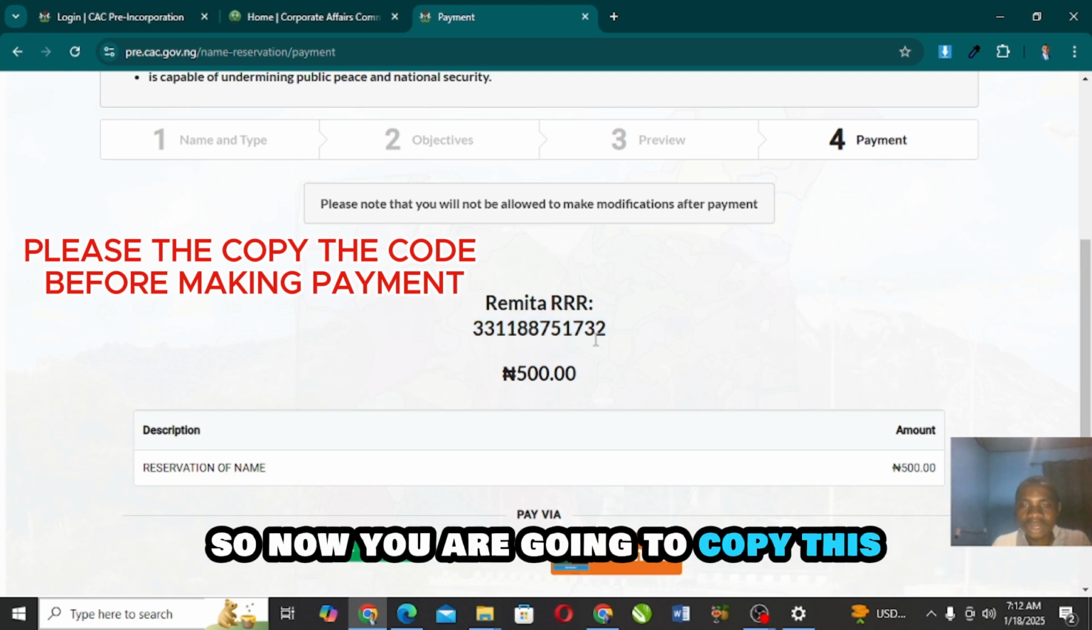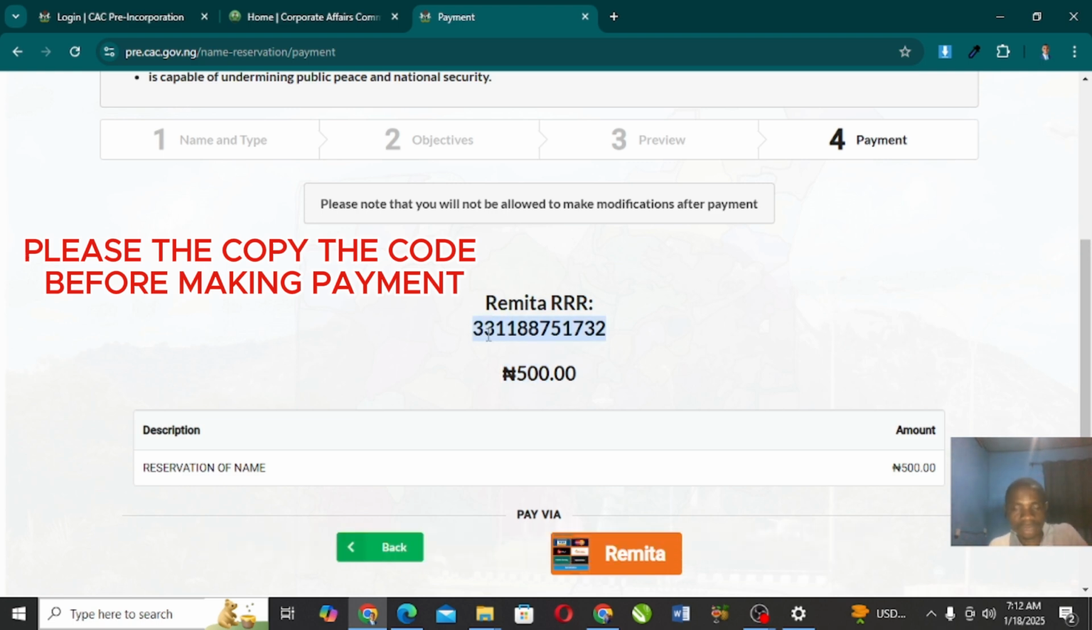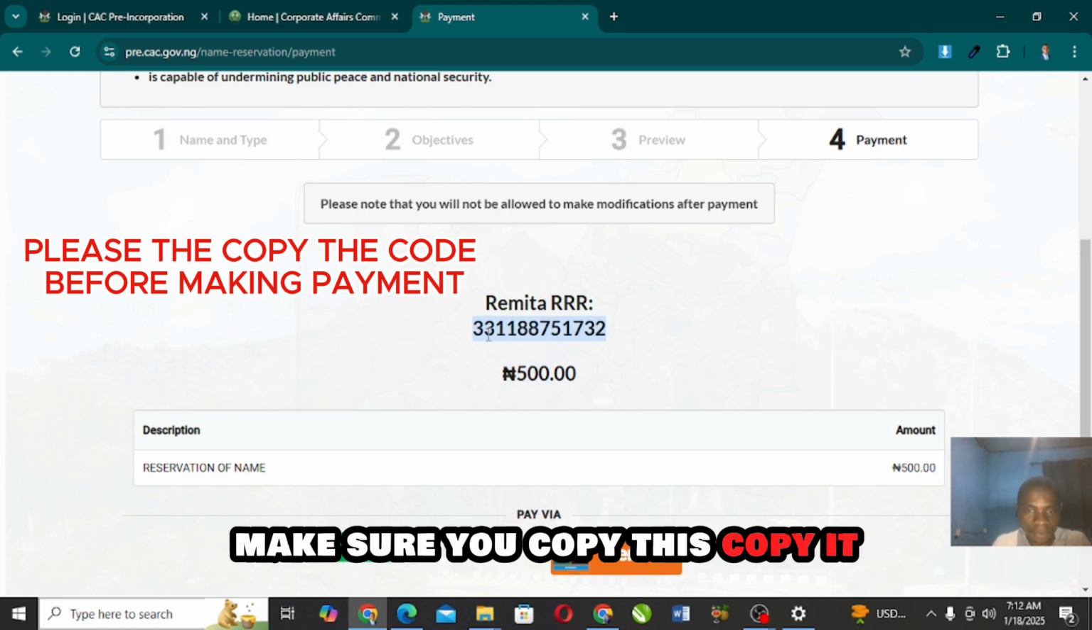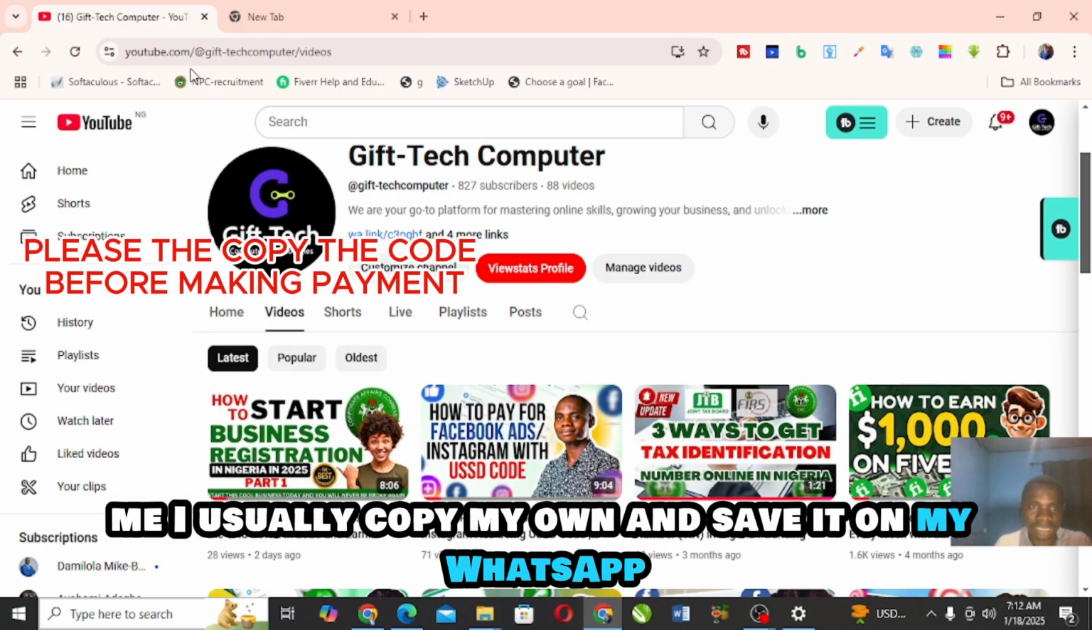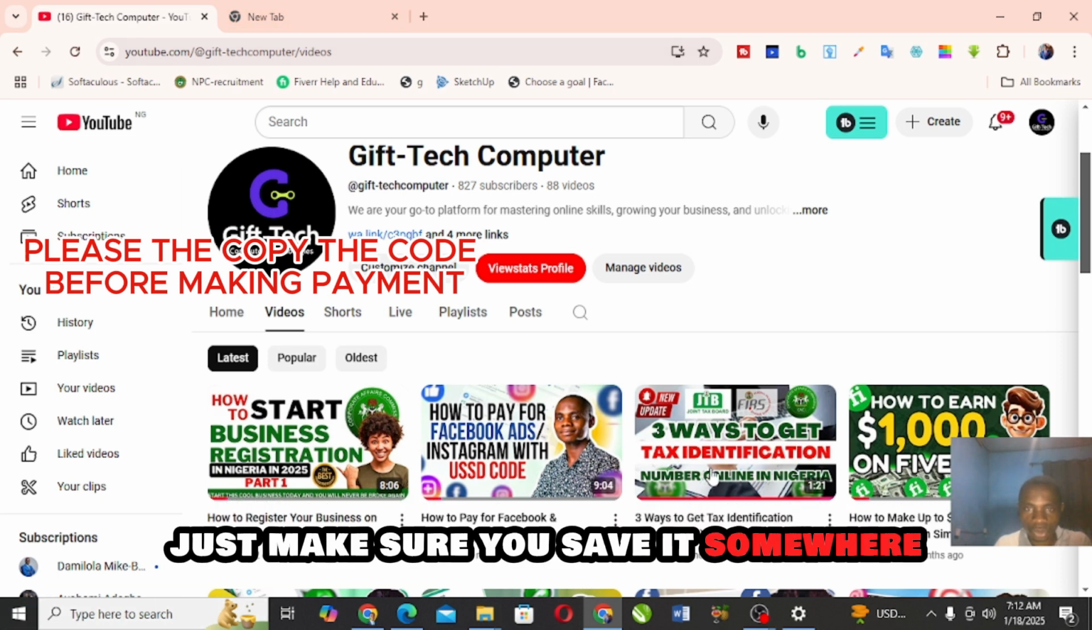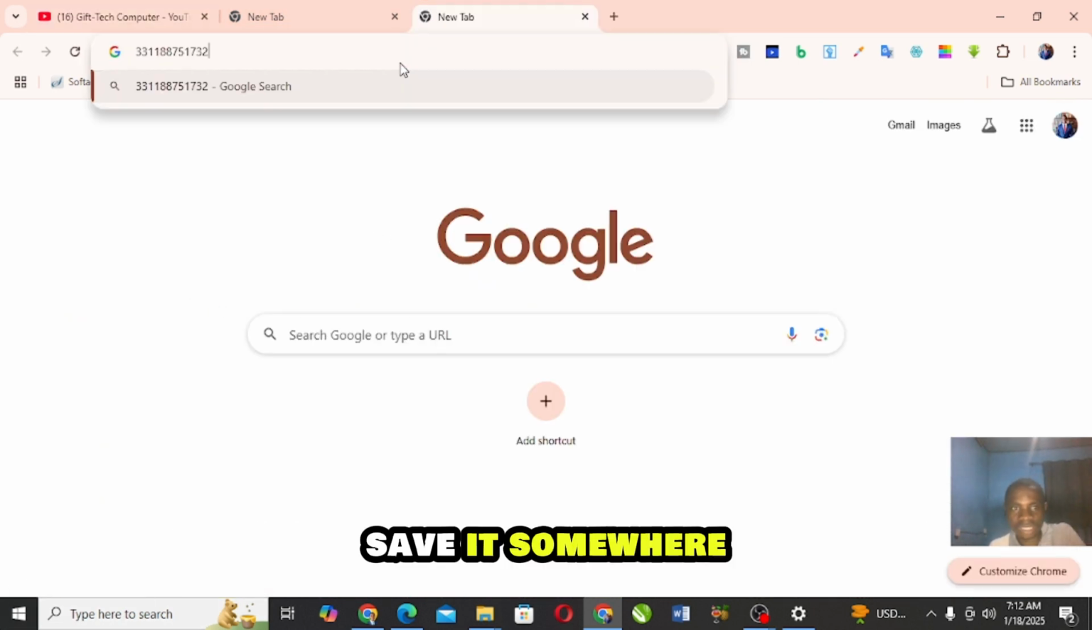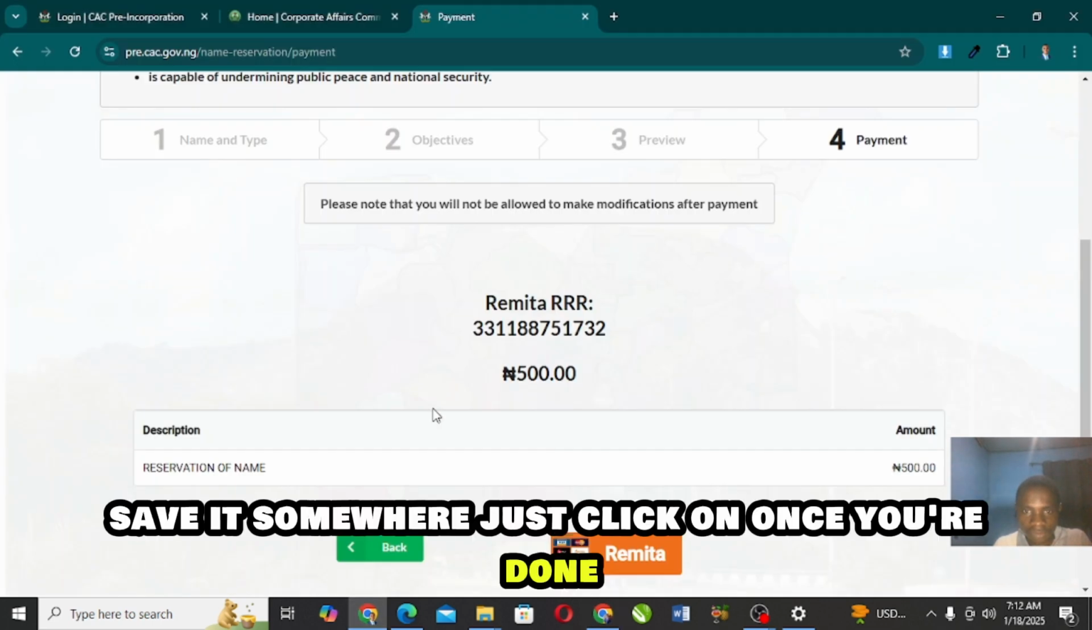So now you are going to copy this. Make sure you copy it. Once you copy it, you can save it in your notepad. I usually copy my own and save it on my WhatsApp. Just make sure you save it somewhere.